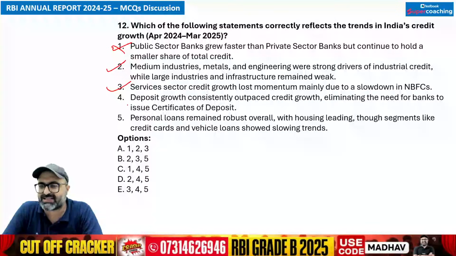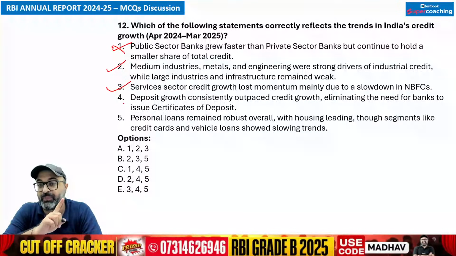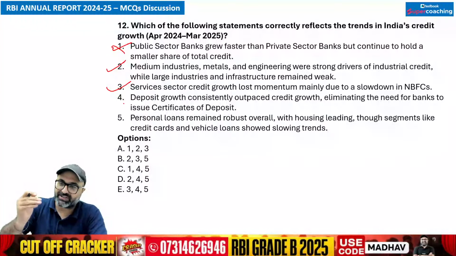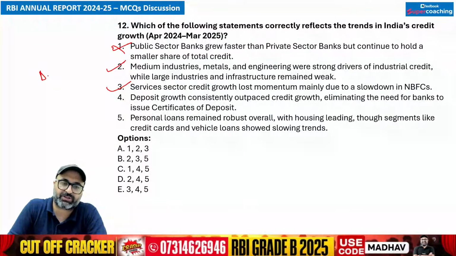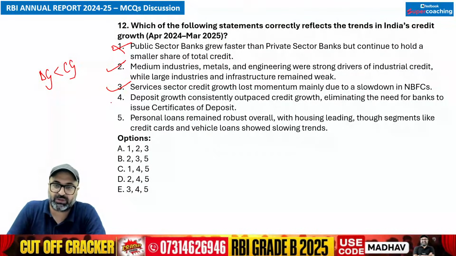Despite growth consistently outpacing credit growth, eliminating the need for banks to issue certificates of deposit. This is wrong. Deposit growth was less than credit growth. तो जो आपका deposit growth था, that was less than the credit growth, जिसकी वजह से banks have to issue more certificates of deposit.